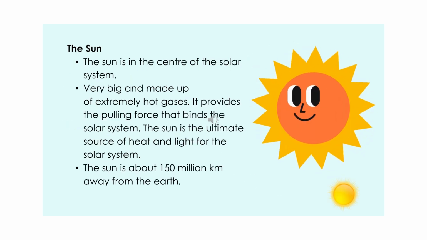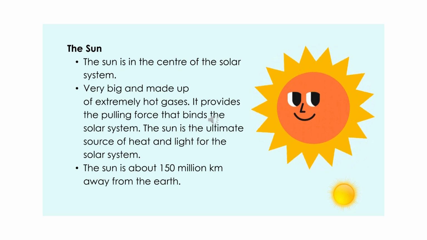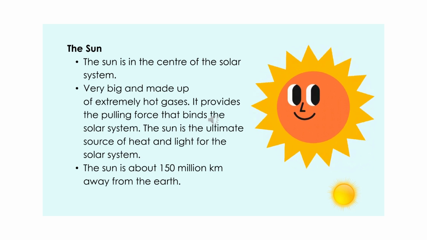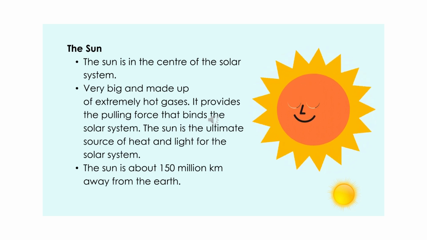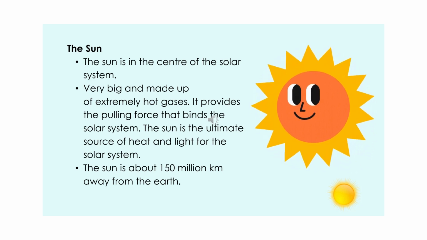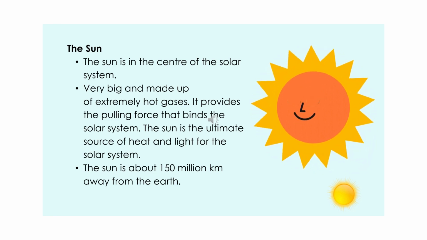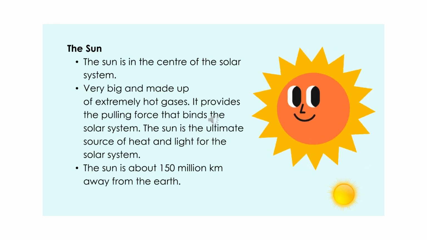The sun. The sun is in the center of the solar system. It is very big and made up of extremely hot gases. It provides the pulling force that binds the solar system. The sun is the ultimate source of heat and light for the solar system. The sun is about 150 million kilometers away from the earth.